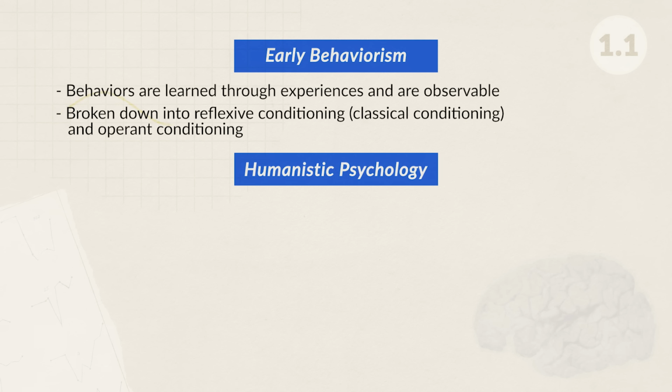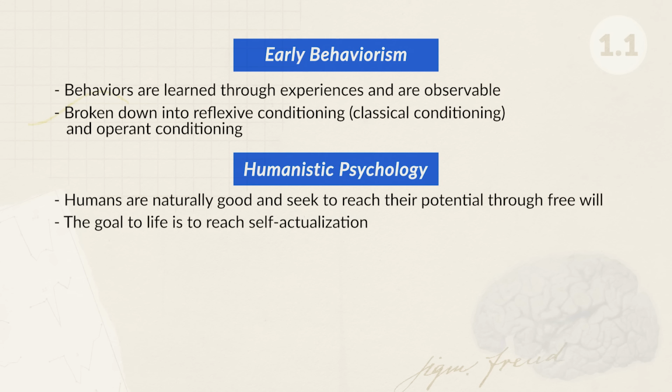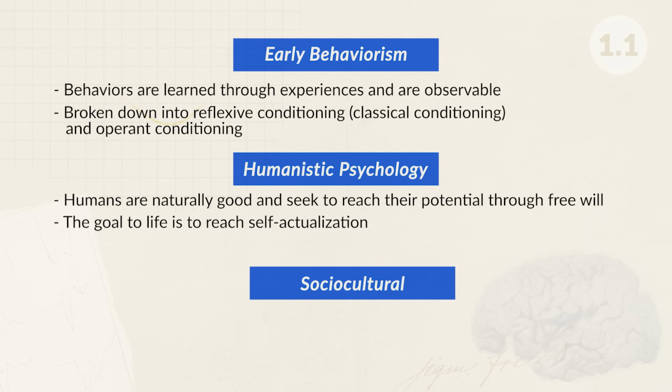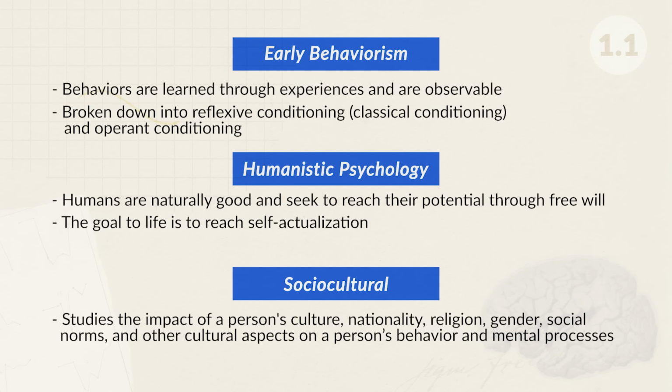Next is humanistic, which believes humans are naturally good and seek to reach their potential through free will. The goal of life is to reach self-actualization. Sociocultural studies the impact of a person's culture, nationality, religion, gender, social norms, and other cultural impacts on a person's behavior and mental processes.